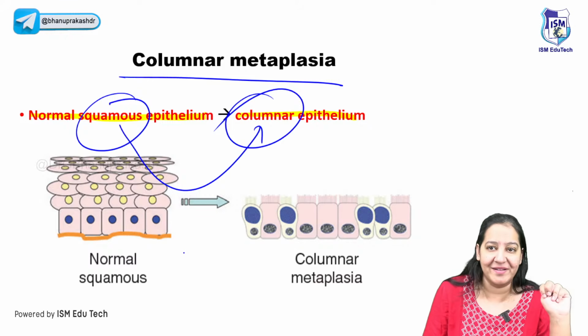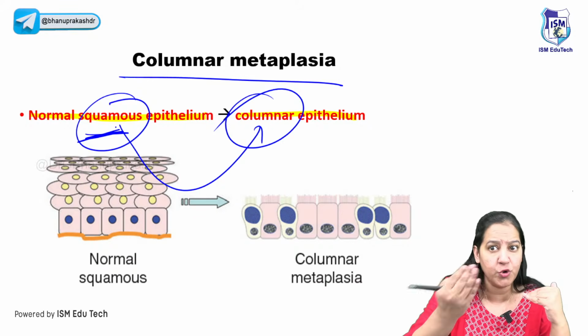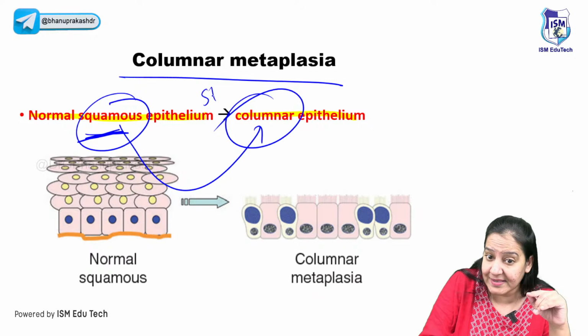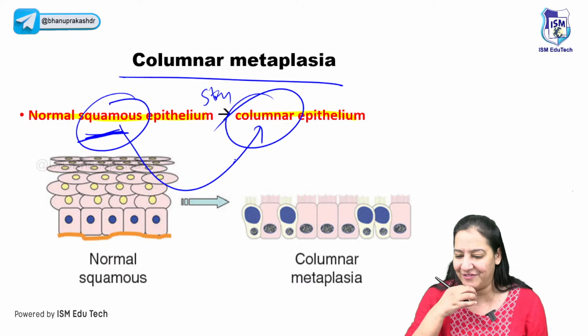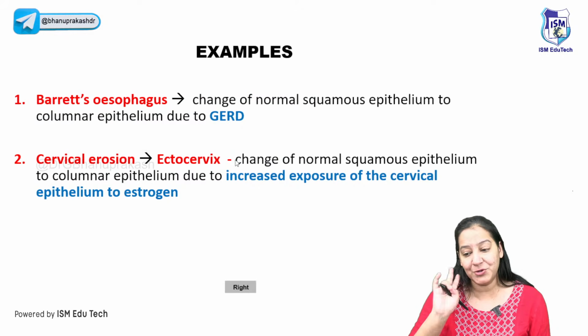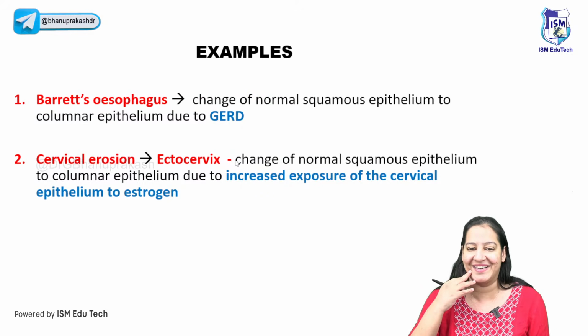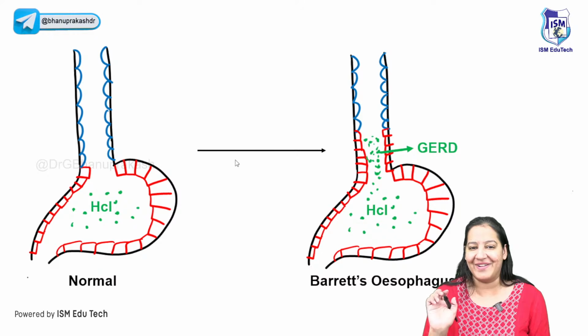So tell me two such organs in which initially the lining is squamous. Normal lining is squamous in you, me, everyone. But due to stress, it gets converted to columnar. Can you tell me? Yes. Very good. Everyone is saying the esophagus, right? Okay. So this is the first organ.